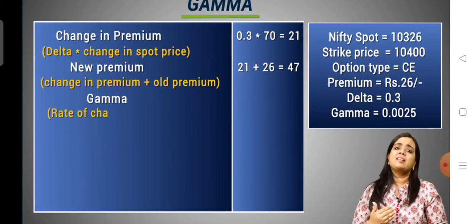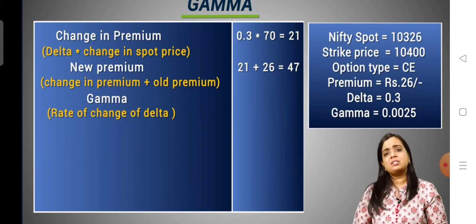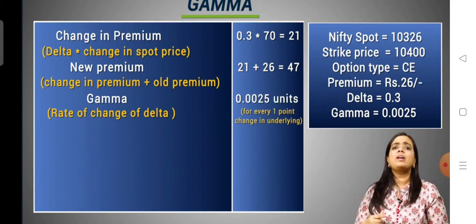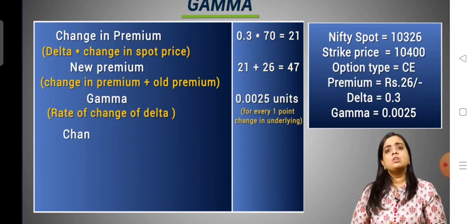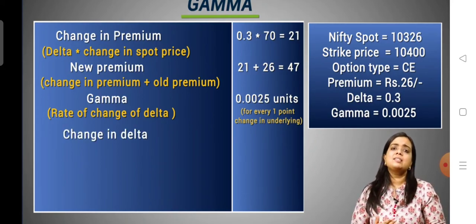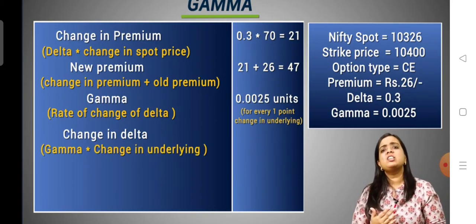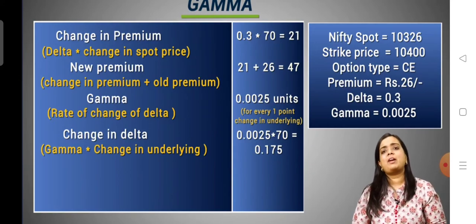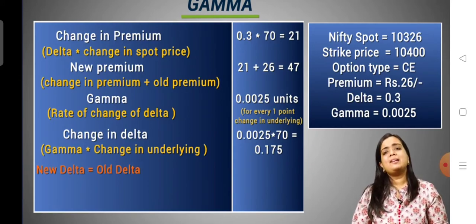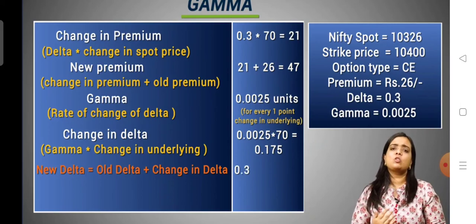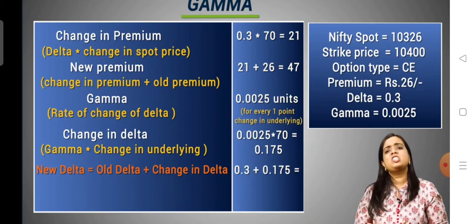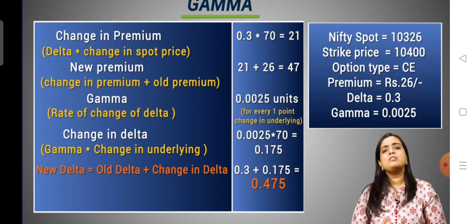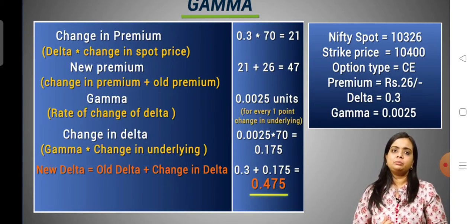Gamma, that is the rate of change of delta, is 0.0025 units for every 1 point change in the underlying. So the change in delta is gamma into the change in underlying, which will give us 0.175. So the new delta would be old delta, that is 0.3, plus change in delta, which is 0.175, which gives us 0.475.